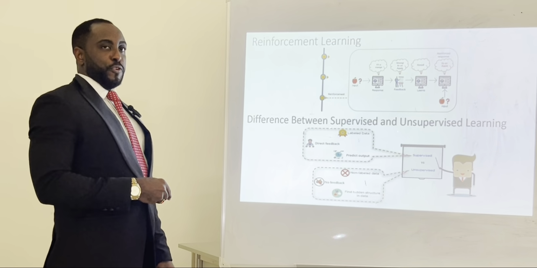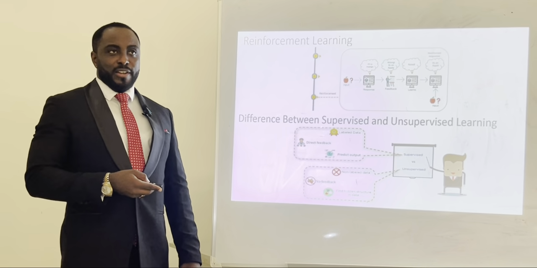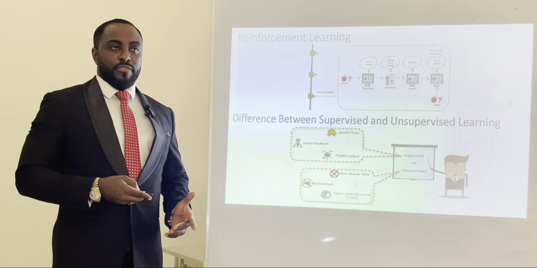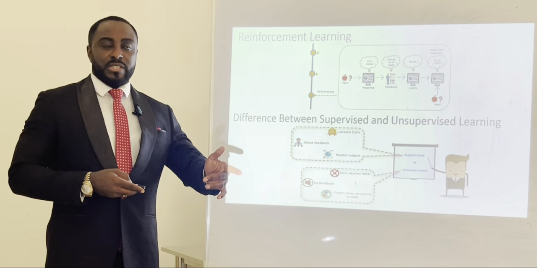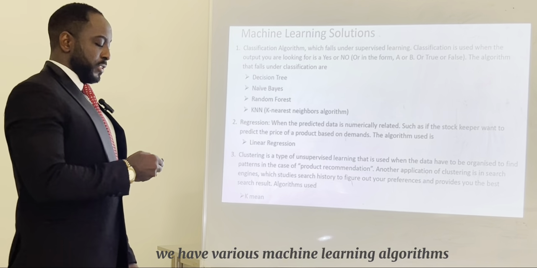And of course, there is no feedback. Whereas I explained that reinforcement is learning from experience. You let the computer make mistakes, then from there it learns from the mistakes. From there you can always predict, oh, this thing that I saw the other time is odd because of my experience.